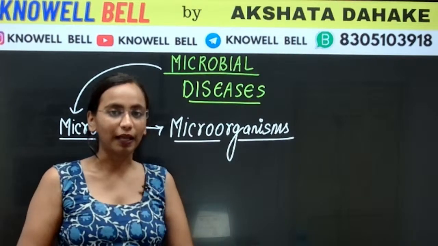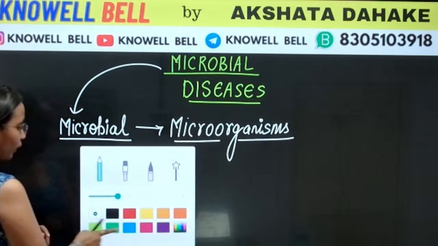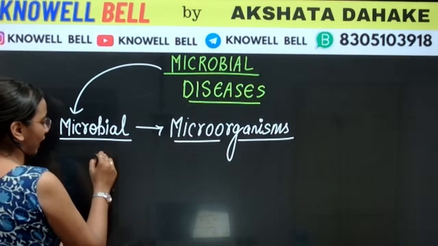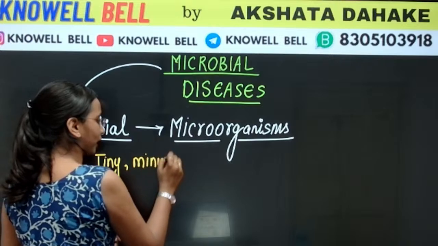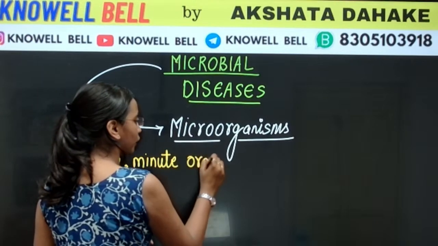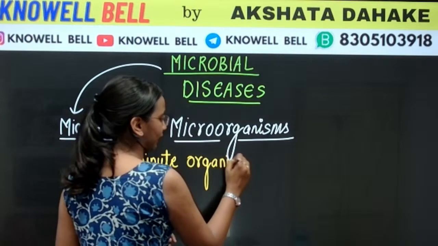Now what are microorganisms? Microorganisms are very tiny, minute organisms that are not visible through our naked eyes.